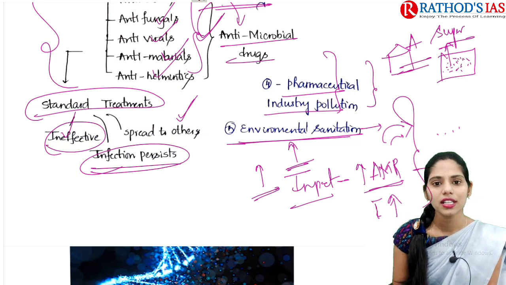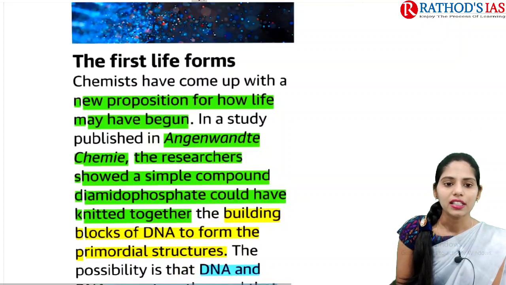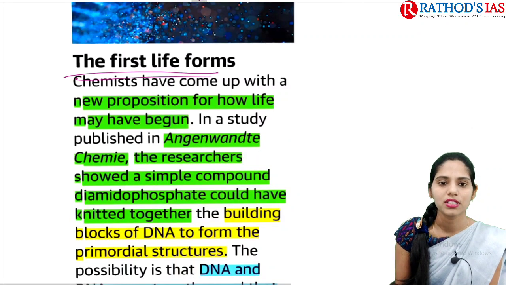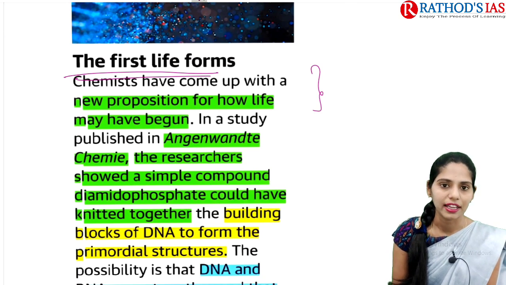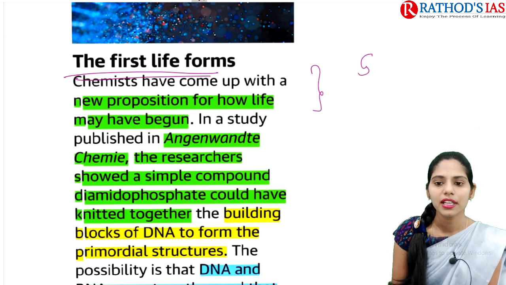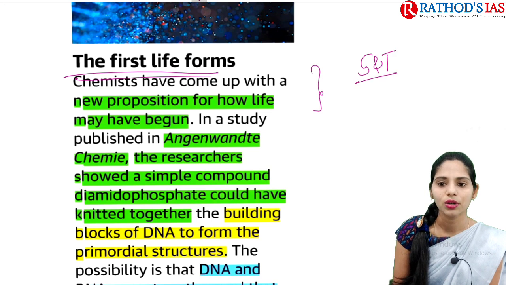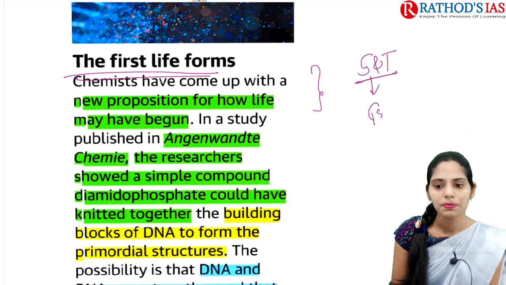And now let us see the next article. The title says the first life forms. This article is mainly talking about the genetic material of the first life forms. This article will again be important regarding science and technology, which comes under GS paper 3.